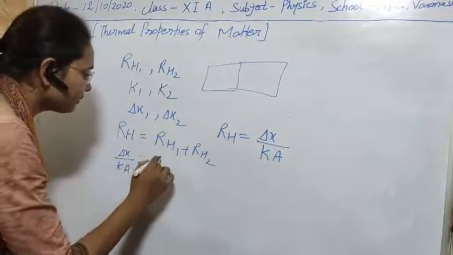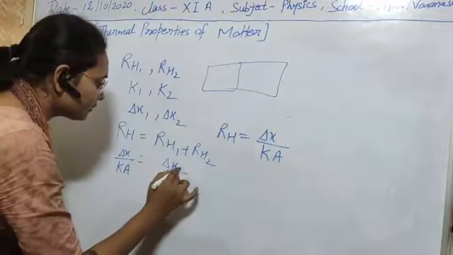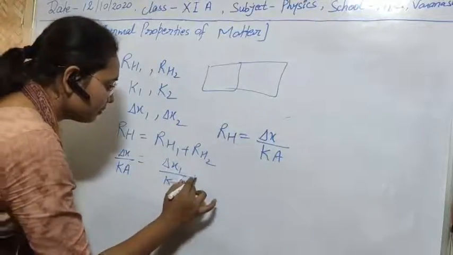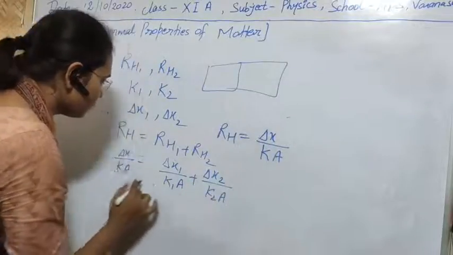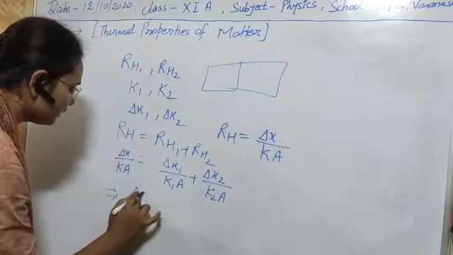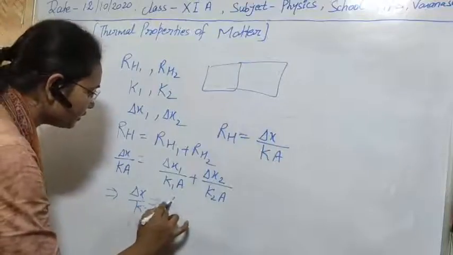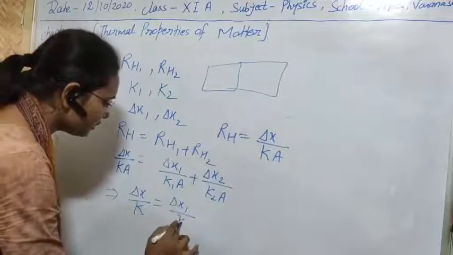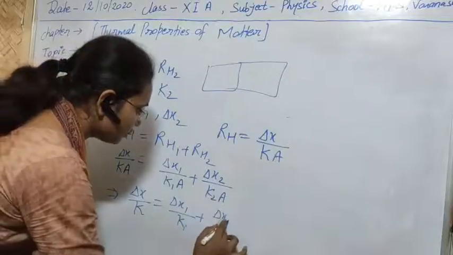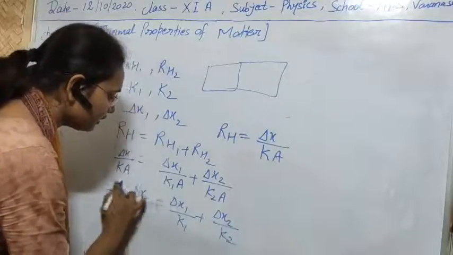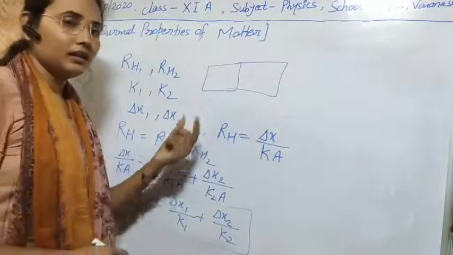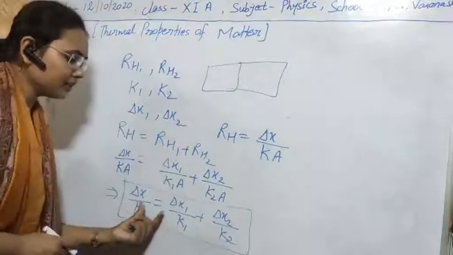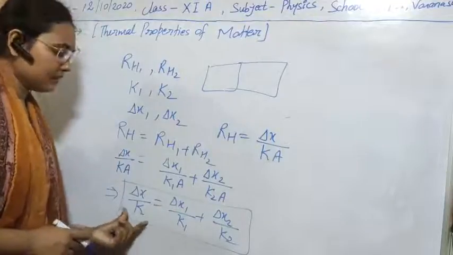That will be delta X1 upon K1A plus delta X2 upon K2A. So finally we can write delta X upon K equal to delta X1 upon K1 plus delta X2 upon K2. Clear? So if two substances are joined in series, their equivalent thermal conductivity can be calculated in this manner.